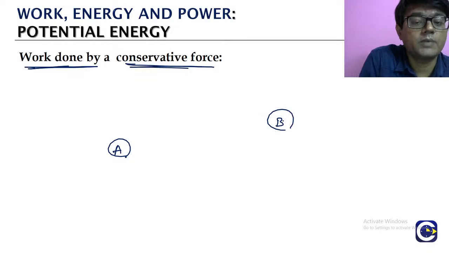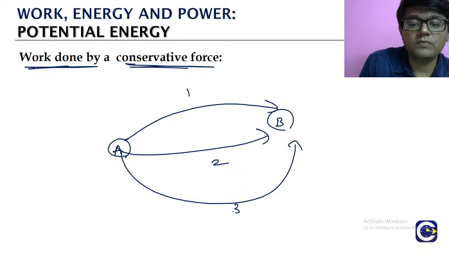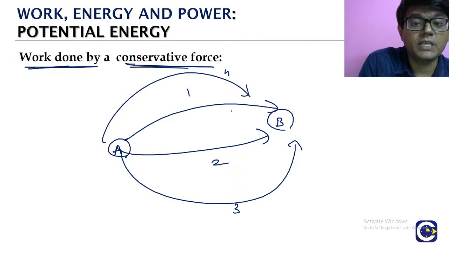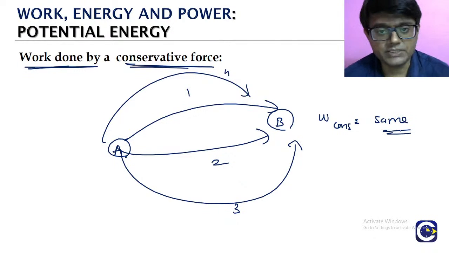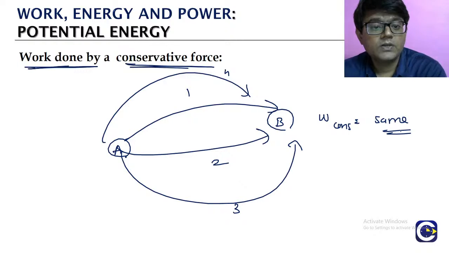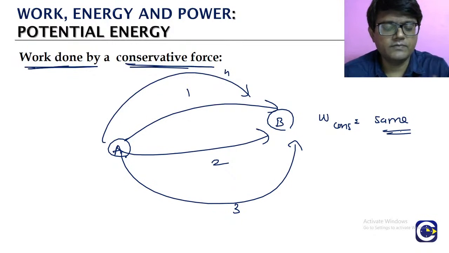If we are moving an object from one place to another place, we can take the object in path 1, or path 2, or path 3, or path 4. Any path you take, the work done by this conservative force will remain the same. It will not be changing. Which means the work done is only going to depend upon the initial point and the final point. When we say it is independent of the path, it depends on where you are starting and where you are finally ending up.